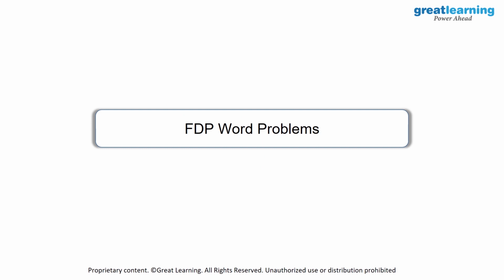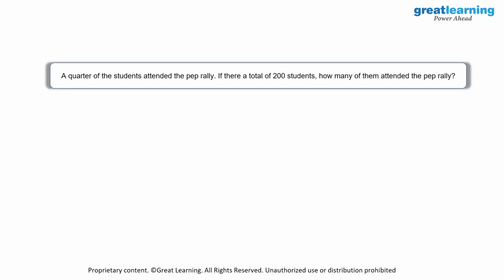Then we have FDP word problems over here. If a quarter of the students attended the PEP rally, and if there were a total of 200 students, how many of them attended the PEP rally? This is our question. There are a total of 200 students. I'll just write down T is equal to 200.